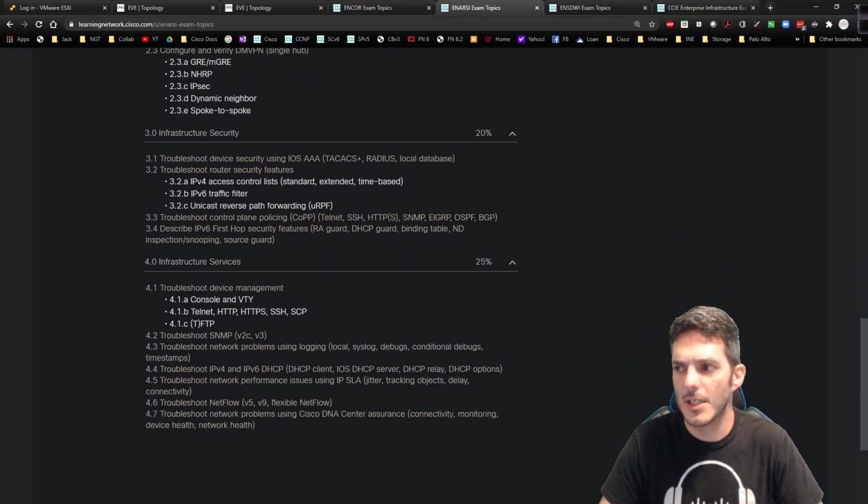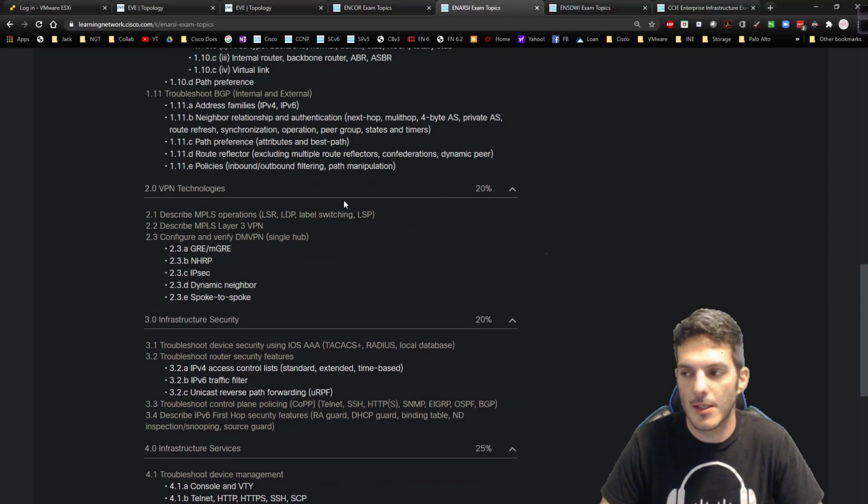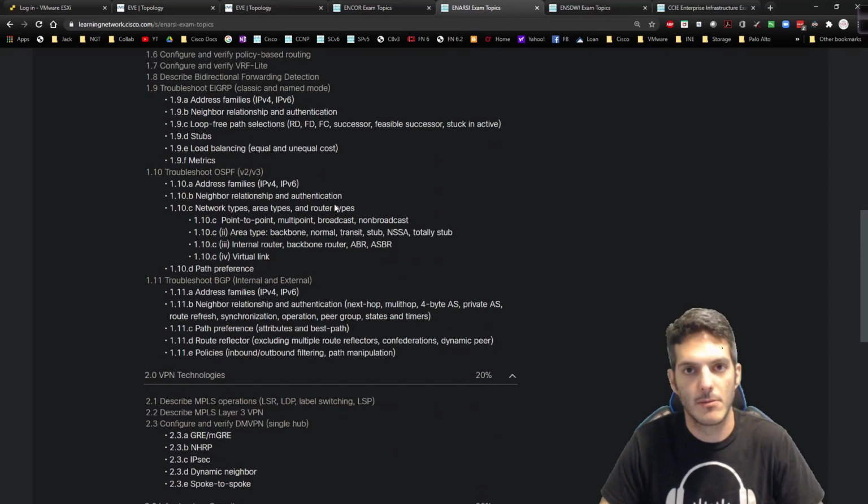We'll take a look at security topics. We'll definitely dive into all of these, as well as all the services as far as we can take it. Nothing that we're going to be playing with, nothing DNA Center, because I don't have access to it. So, I mean, you could probably go through dCloud, but the reality of it is it's only going to be so much access you're going to have. I don't know why DNA Center is there. It is what it is. So that's going to be the bulk of the blueprint.